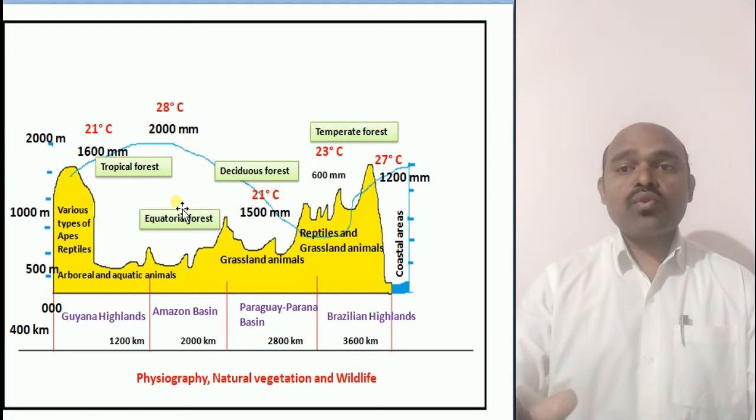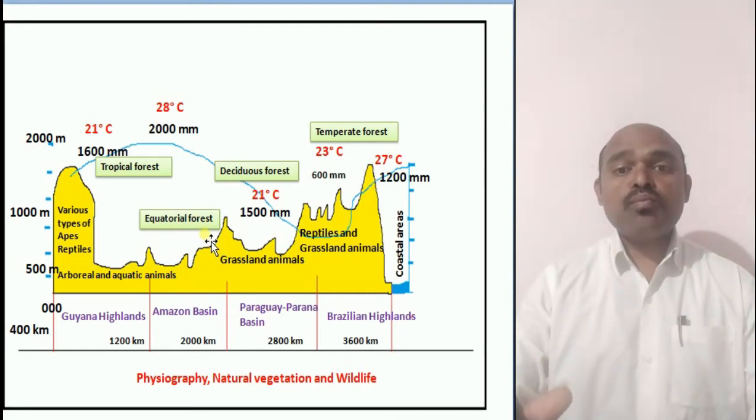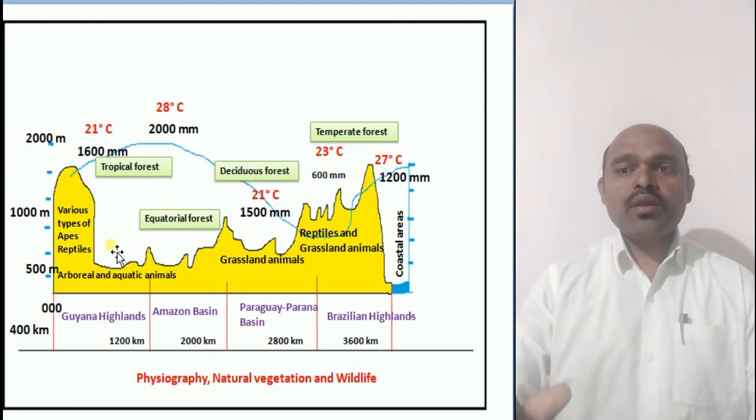Now where is the equatorial forest? The equatorial forest is in the Amazon Basin. In the Amazon Basin, we will find the highest rainfall. Compared to the other regions, the Amazon Basin region receives the most rainfall. That is why we find the evergreen forest in the Amazon Basin.